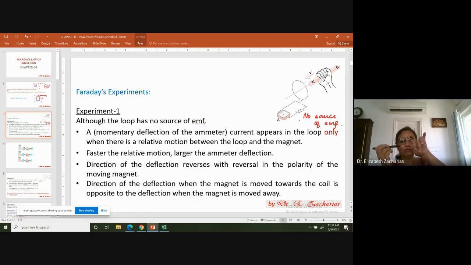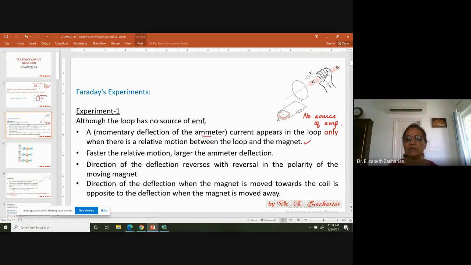North is facing the loop. And then somebody is moving this magnet with a velocity V towards the loop. And when he does this, there is a momentary deflection in the ammeter. An ammeter deflecting means there is a small, momentary current that is appearing. And remember, there is no source of EMF. So this is the first thing that is observed.